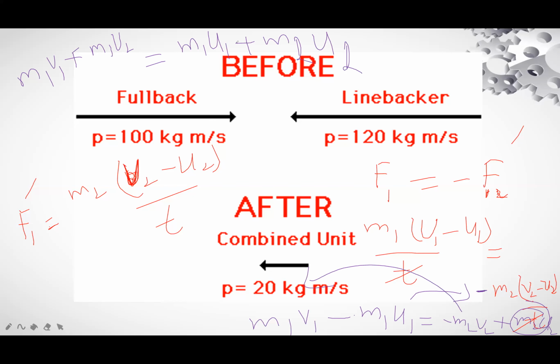This is the momentum of the first particle before collision. This is the momentum of the second particle before collision. This is the momentum of the first particle after collision, and this is the momentum of the second particle after collision. So momentum before collision is equal to momentum after collision.